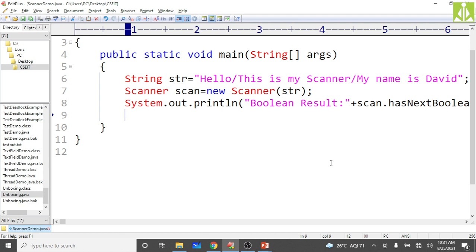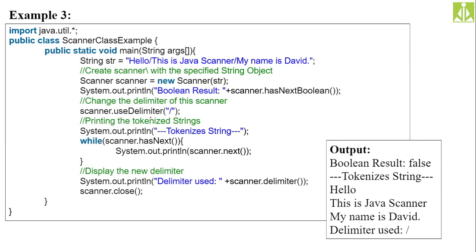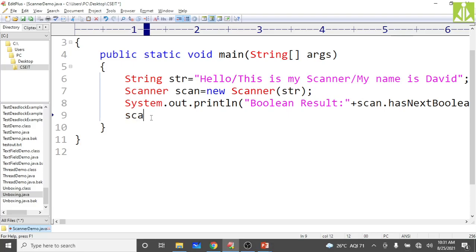Next thing, we need to go for assigning, because we are keeping delimiters inside our string. So you set the delimiter for your scanner. The method is scan.useDelimiter, and we are saying to use the forward slash.